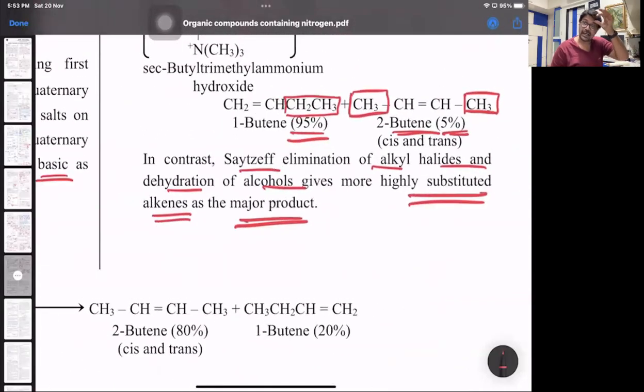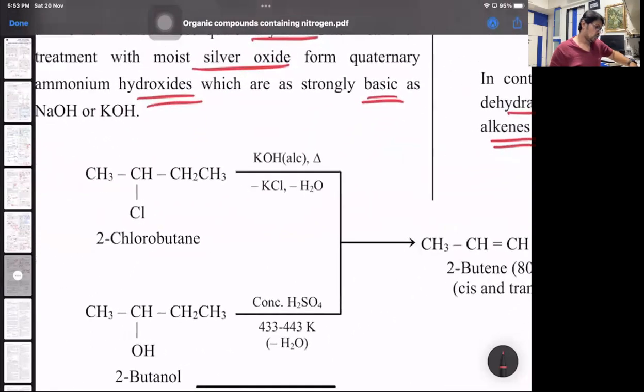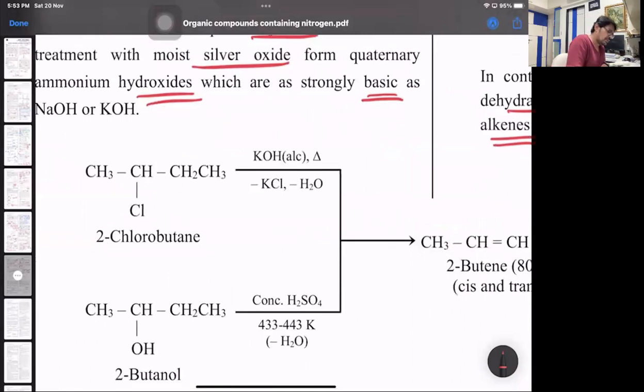Saytzeff applies to both alkyl halides as well as alcohols. Then you get a highly substituted alkene. What is a highly substituted alkene? More alkyl groups attached to the CC double bond. So look at that. 2-chlorobutane: if I do beta elimination with alcoholic KOH, who has the least number of beta H? This one. So that would be the major product. From alpha the Cl goes, beta H will go from here.